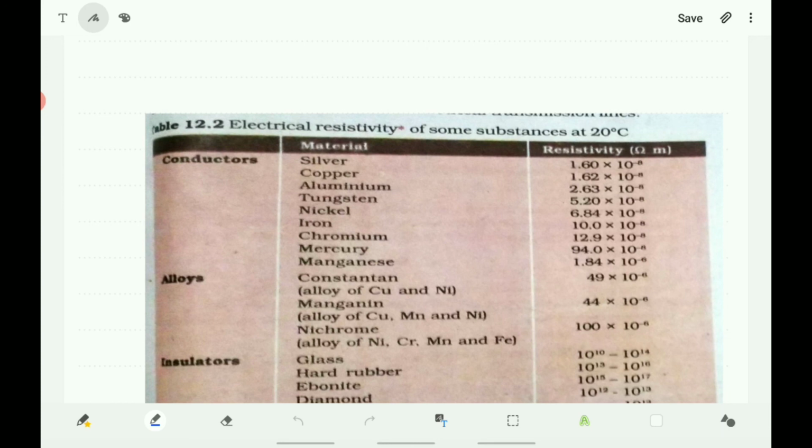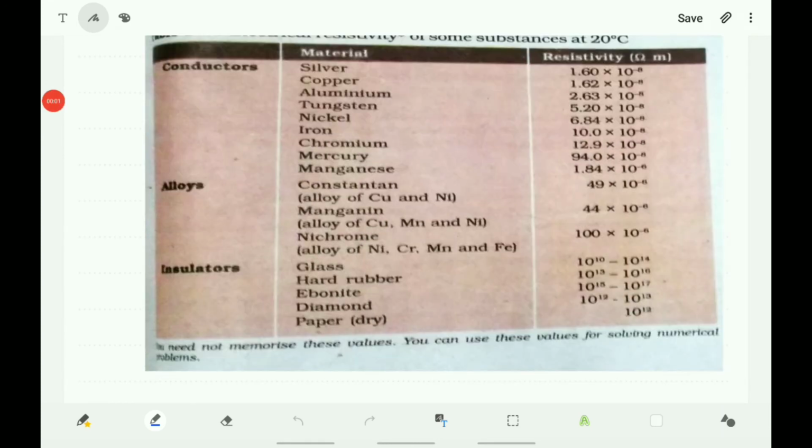Tungsten, 5.20 into 10 to the power of minus 8 ohm meter. Nickel, 6.84 into 10 to the power of minus 8 ohm meter. Iron, 10 into 10 to the power of minus 8 ohm meter. Chromium, 12.9 into 10 to the power of minus 8 ohm meter. Mercury, 94 into 10 to the power of minus 8 ohm meter. Manganese, 1.84 into 10 to the power of minus 6. These are the electrical resistivity of some metals.